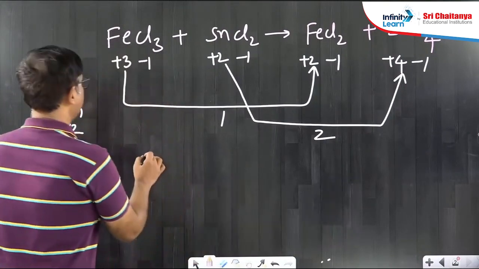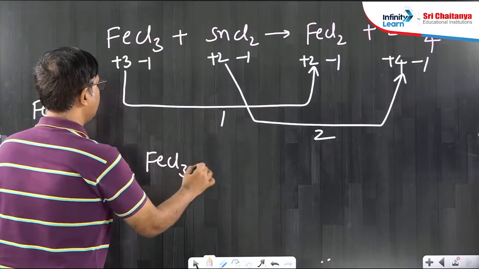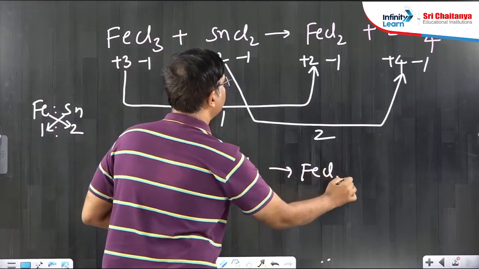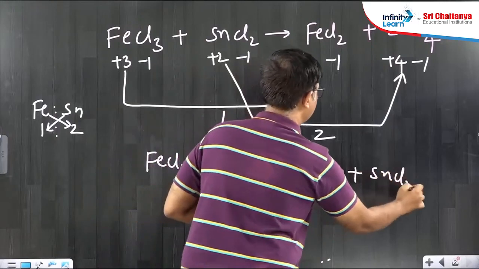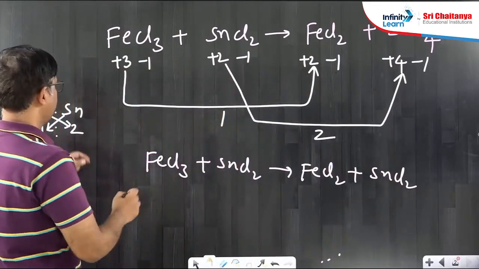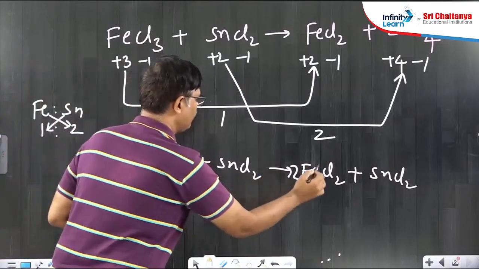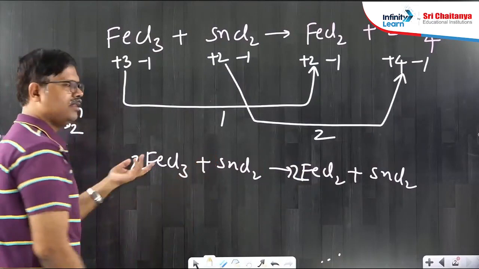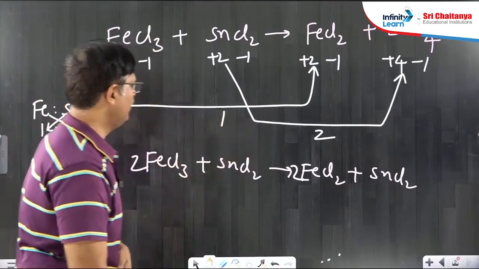So, first let me write again FeCl3, SnCl2, FeCl2, SnCl4. Now, multiply the iron compounds with the number 2 and the tin compounds with the number 1. 1 means nothing, so leave it like that only.